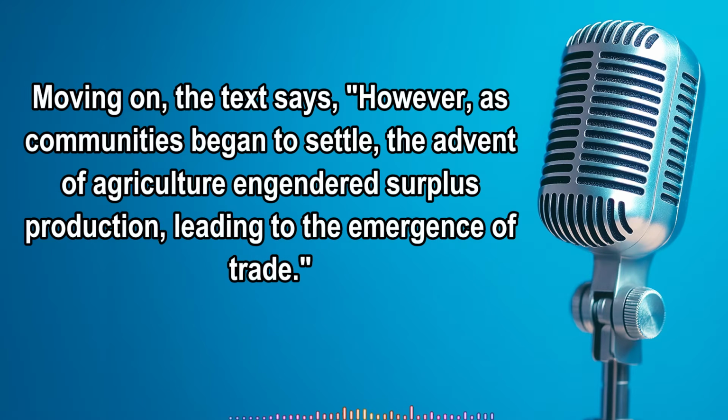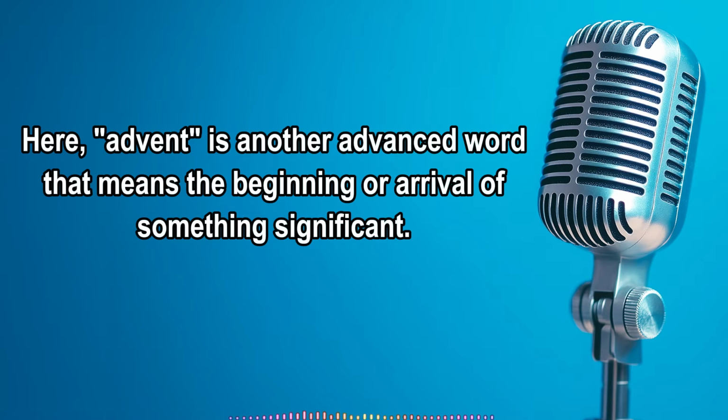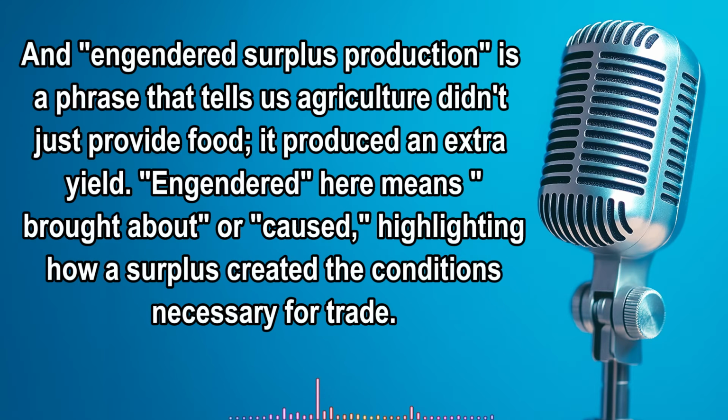Moving on, the text says, however, as communities began to settle, the advent of agriculture engendered surplus production, leading to the emergence of trade. Here, advent is another advanced word that means the beginning or arrival of something significant. And engendered surplus production is a phrase that tells us agriculture didn't just provide food, it produced an extra yield.